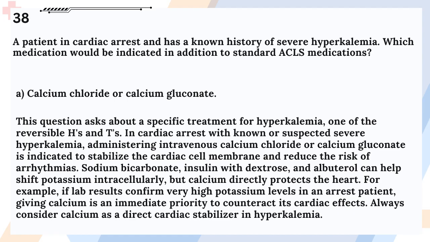Sodium bicarbonate, insulin with dextrose, and albuterol can help shift potassium intracellularly, but calcium directly protects the heart. For example, if lab results confirm very high potassium levels in an arrest patient, giving calcium is an immediate priority to counteract its cardiac effects. Always consider calcium as a direct cardiac stabilizer in hyperkalemia.